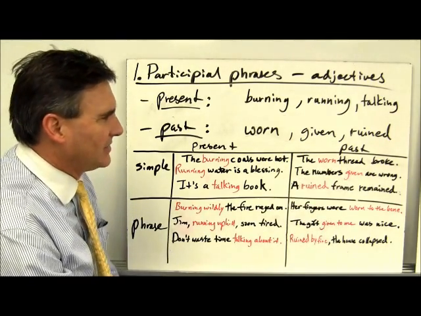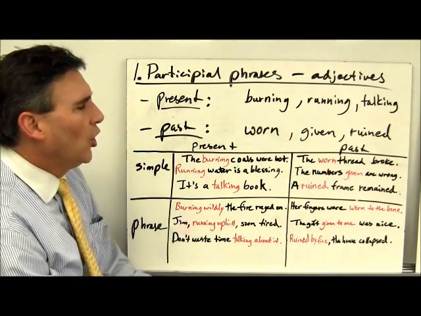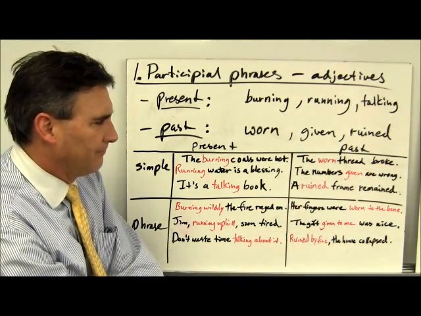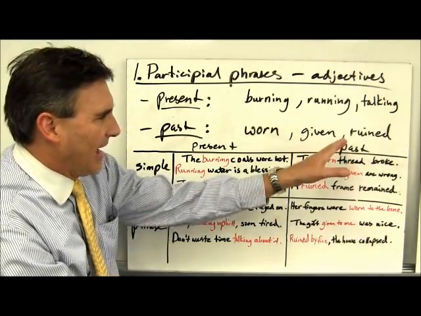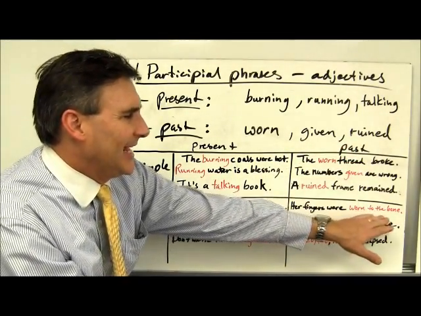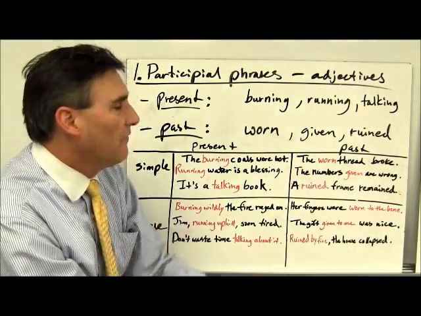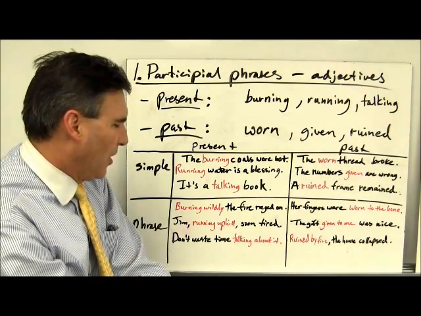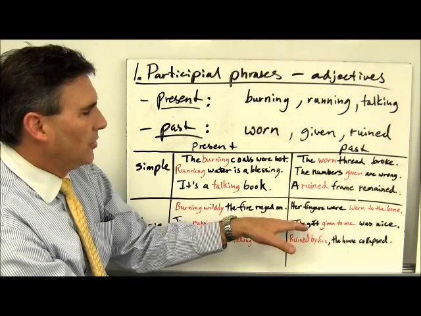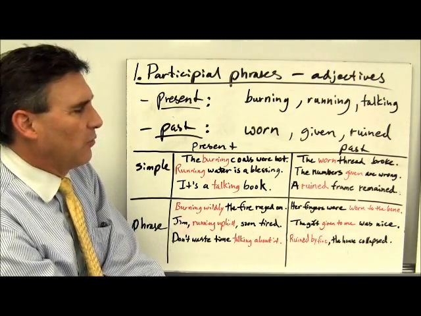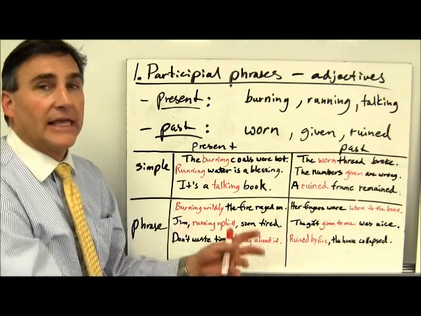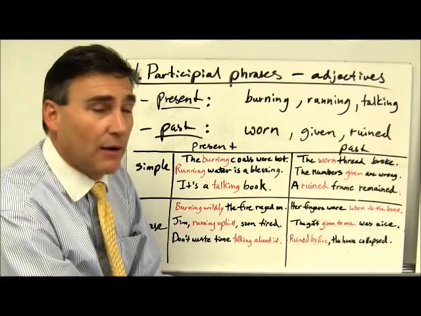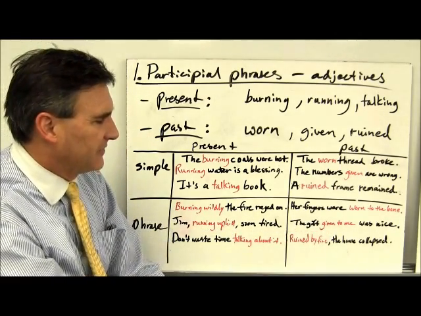Over here we have past participles. Let's take a look there. Her fingers were worn to the bone. Worn, again, a past participle, but with an inserted prepositional phrase further modifying how badly they were worn. Her fingers were worn to the bone. Number two, the gift given to me was nice. What gift? The given-to-me gift, if I can put it that way. So it's telling which gift.